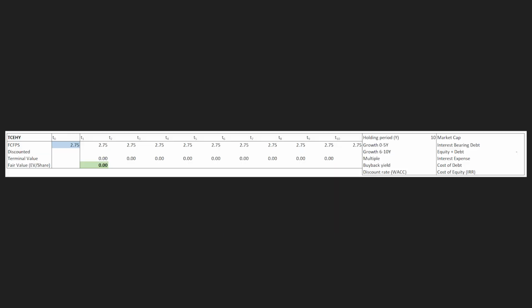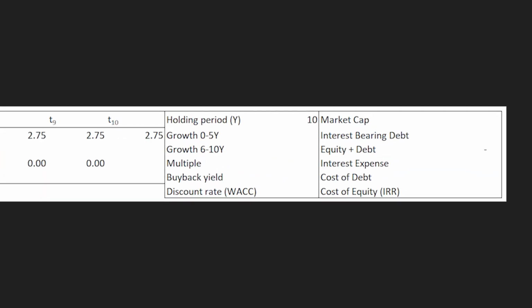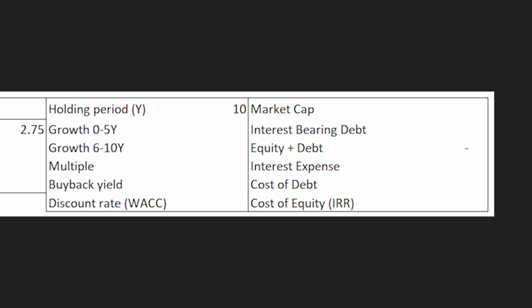As always, we'll value Tencent using our simple discounted cash flow model. To be able to value Tencent using this simple DCF, we have to first make a couple of assumptions. First, we have to assume Tencent's free cash flow growth rates for the next 5 years and for the 5 years following those 5 years. Then we have to assume Tencent's price to free cash flow multiple at the end of our holding period, so basically in 10 years, and Tencent's annual buyback yield over our holding period.